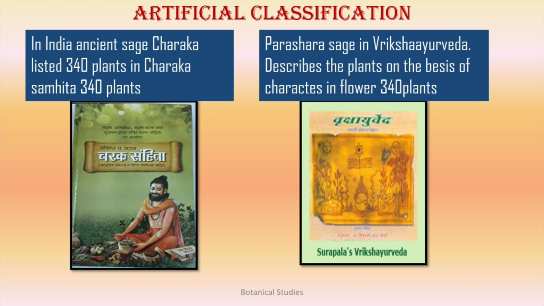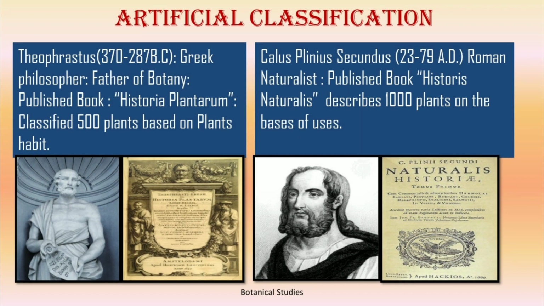In India, ancient Rishi Charak listed 340 plants in Charak Samhita. Rishi Parashar in Vriksha Ayurveda described the plants on the basis of characters in flowers. Theophrastus, Greek philosopher known as father of botany, published a book, Historia Plantarum, and classified 500 plants based on plants' habit. Gaius Plinius Secundus, a Roman naturalist, published a book, Historia Naturalis, which describes 1000 plants on the basis of uses.